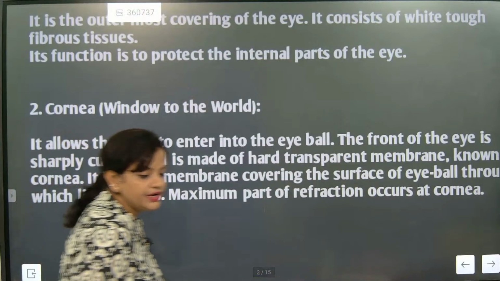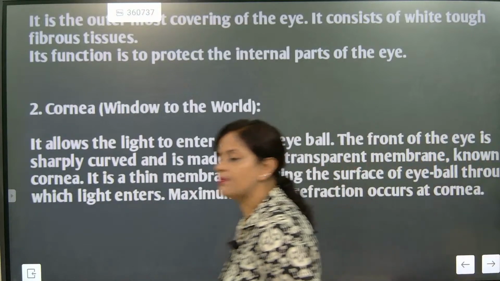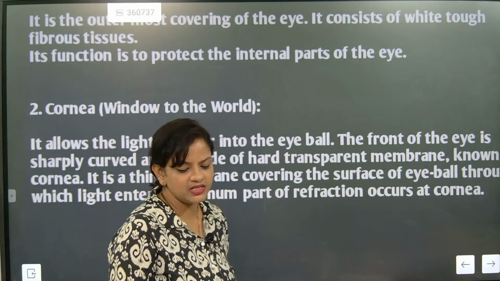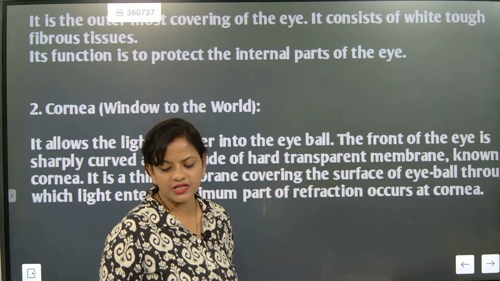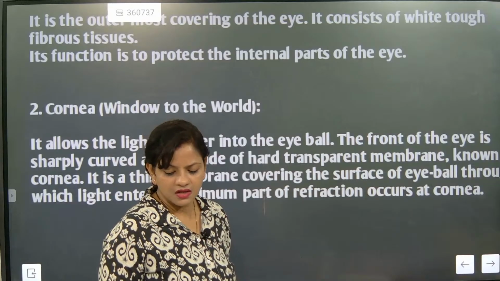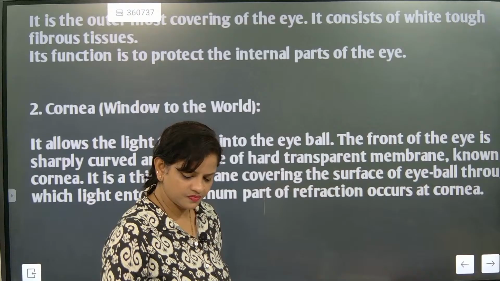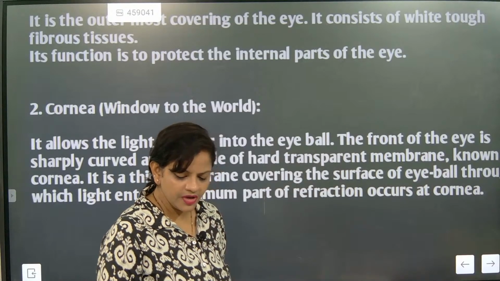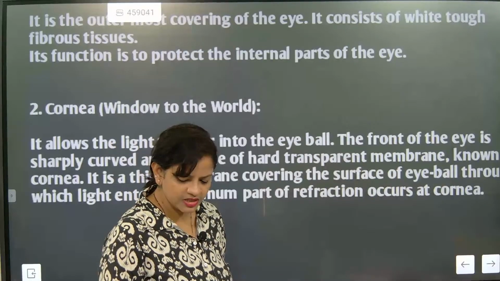Once the light enters through the cornea, that light will reach the lens and refraction will happen, and based on that only the image will be formed on the retina. And that image will get converted into electrical impulses, and after that electrical impulses